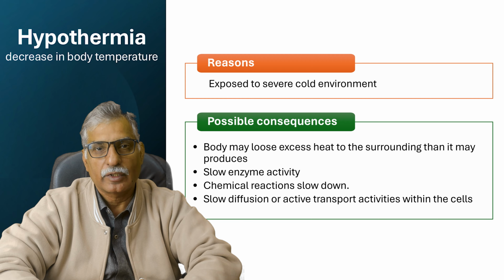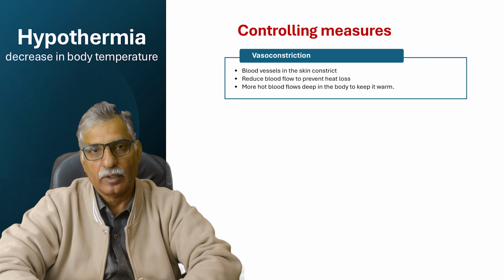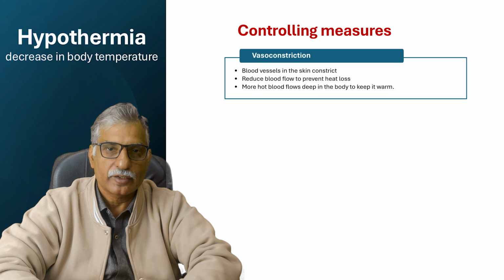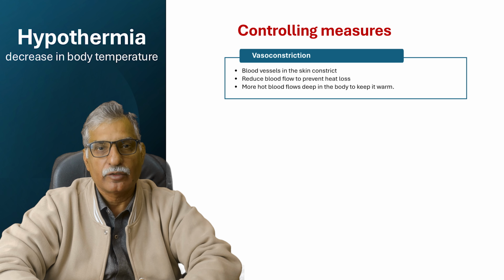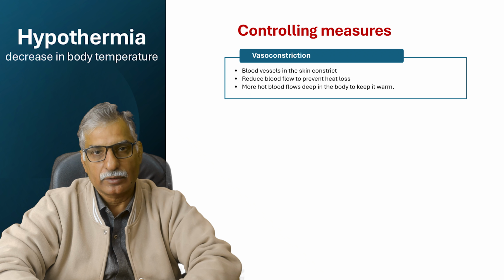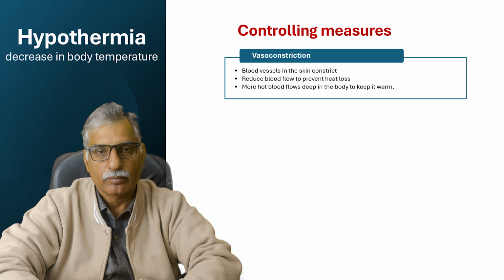Now coming back to the corrective measures, number one, vasoconstriction does take place, meaning blood vessels, arterioles in the skin, they constrict, their lumen diameter is reduced so that less blood is allowed to pass through the skin. So that will make the skin less hot, and less heat loss is likely to occur through conduction, convection and radiation.